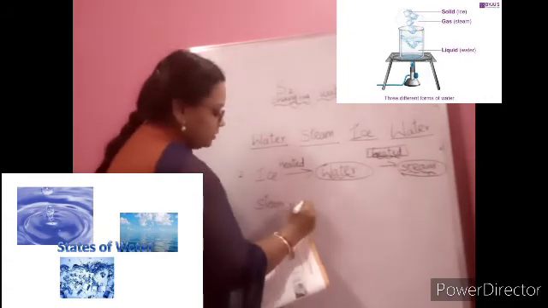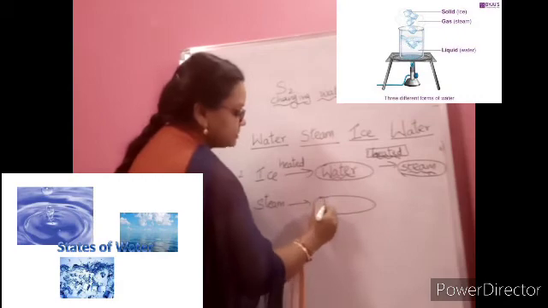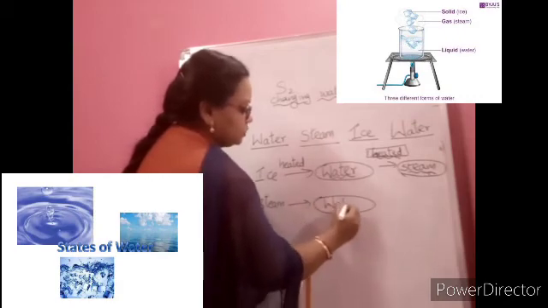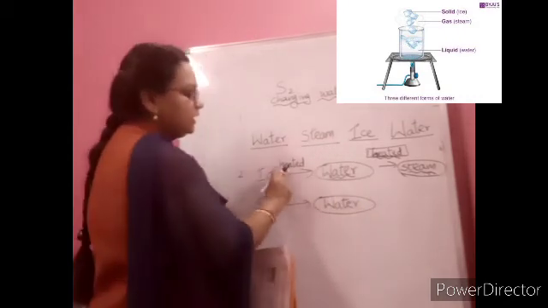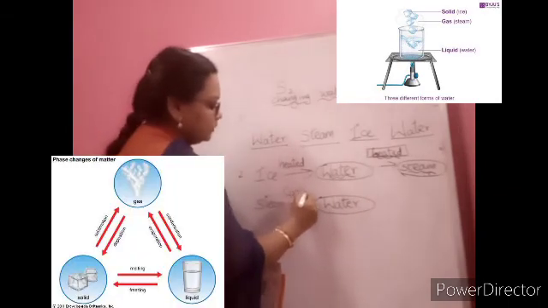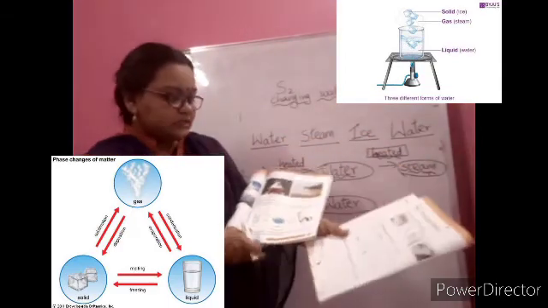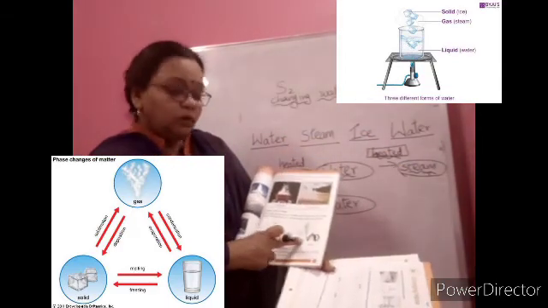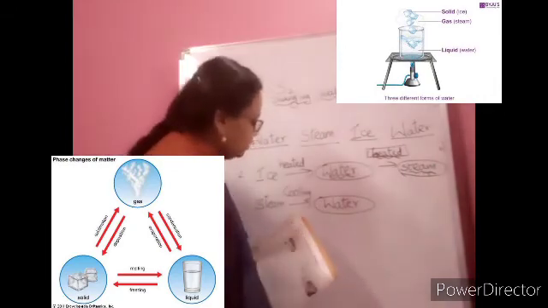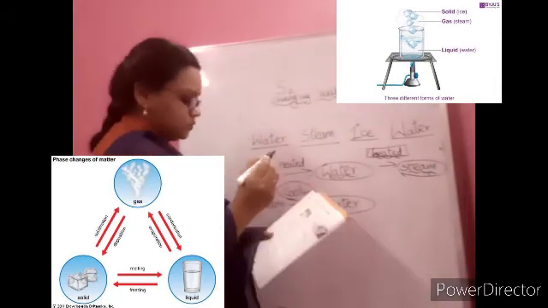Then steam, what it has become, the steam has become water. So when the steam will become water, do you have to heat it or cool it? On cooling. See, in this textbook you can keep it open and see. On cooling. So you can write the cooling spelling. This cooling spelling you have to write neatly and learn the spelling also.